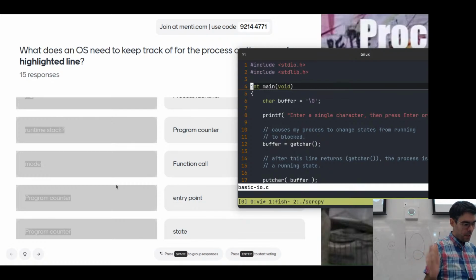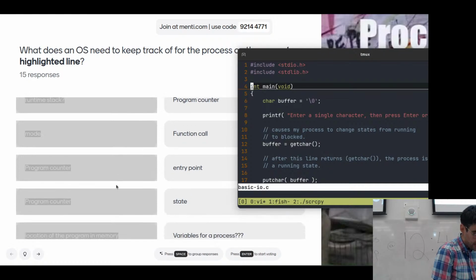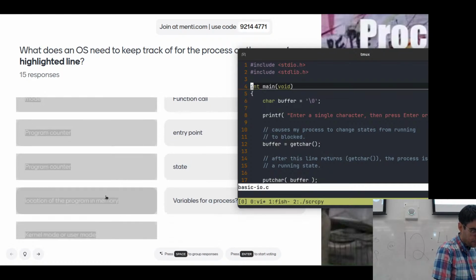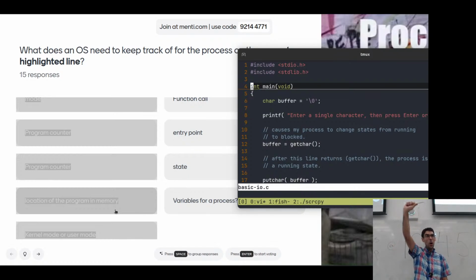So the runtime stack and function call here, I'm going to connect together and say that we have a stack. Okay, state, program counter, variables for the process, location of the program in memory. Okay, good, awesome. We've got the code for the program itself. We've got our stack, yes, good. So we've got code and stack.